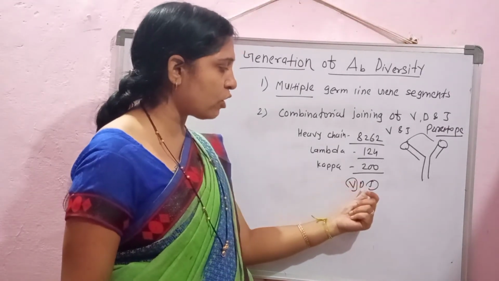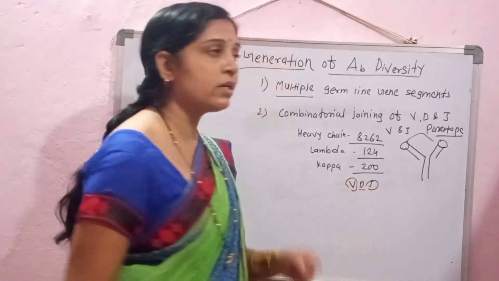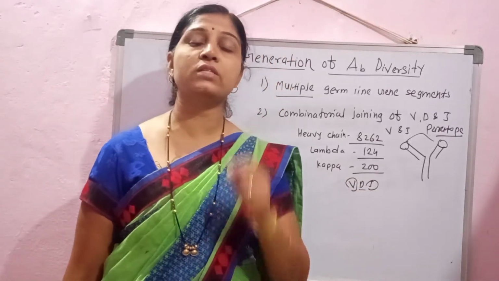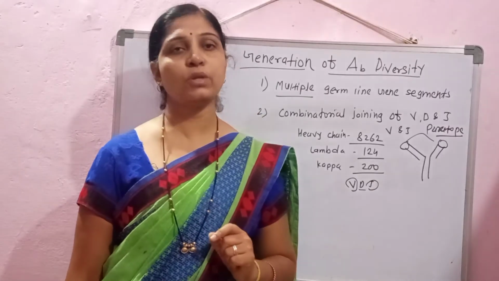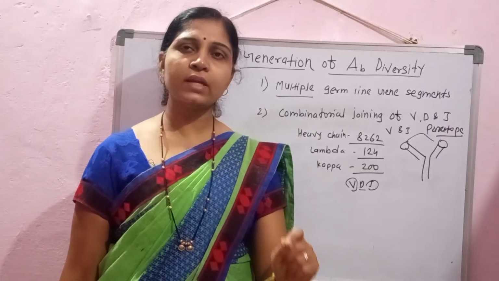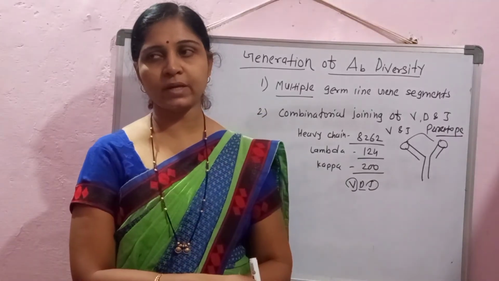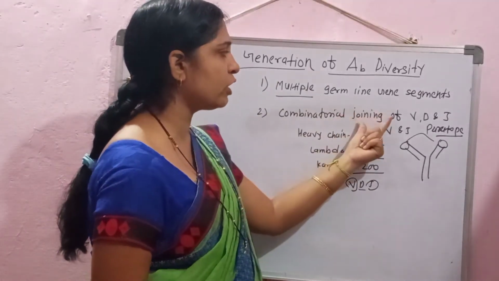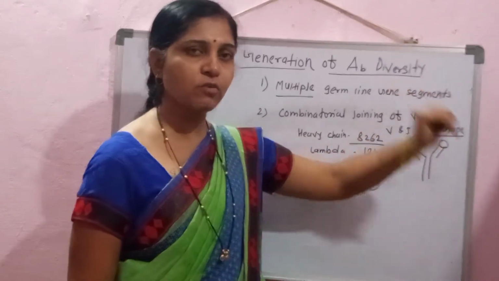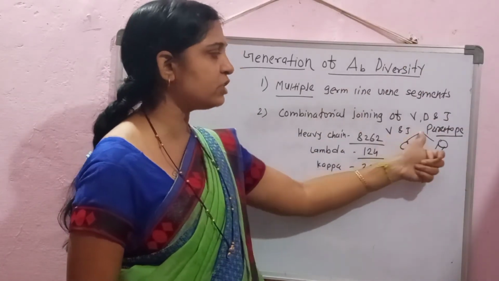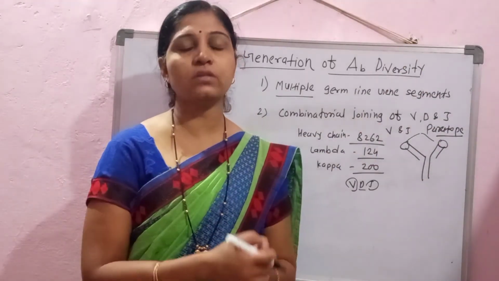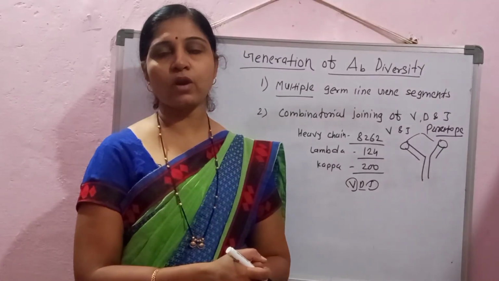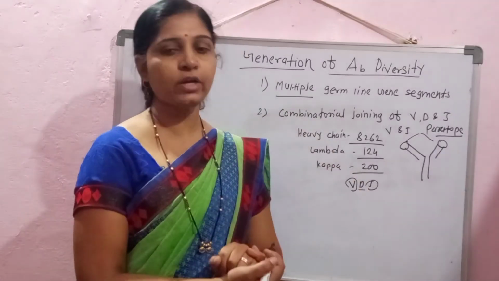As we already know, this D gene segment is responsible for forming the CDR3 region of the immunoglobulin molecule, that is the complementarity determining region. By this way, this combinatorial joining of V, D and J gene segments in case of heavy chain, and also the V and J gene segments in case of light chain, are also responsible for adding the antibody diversity.